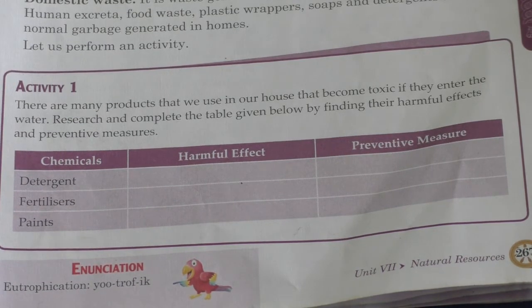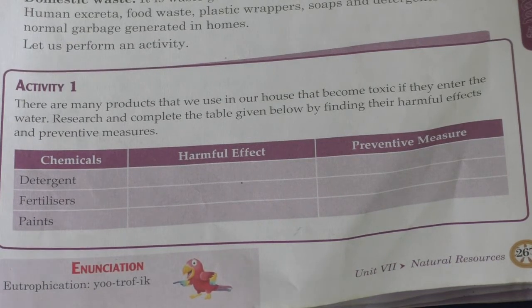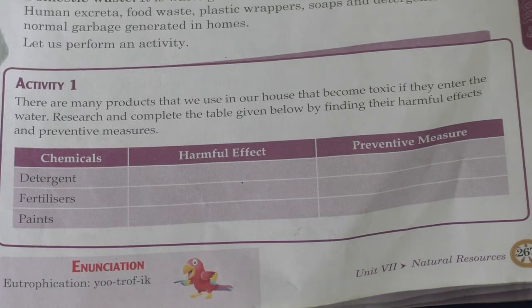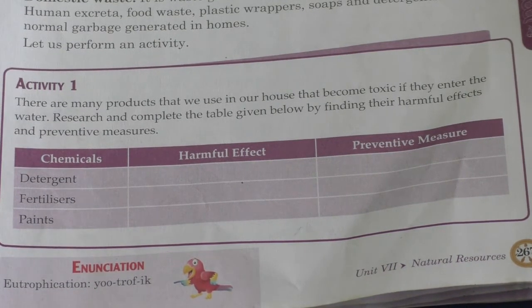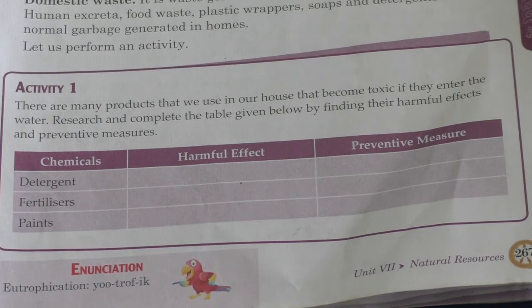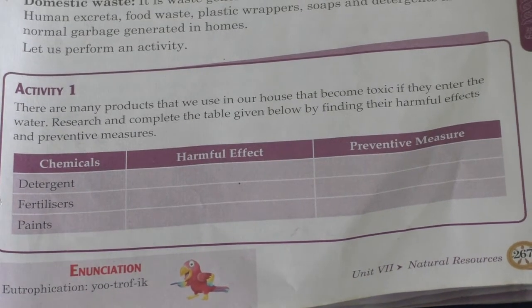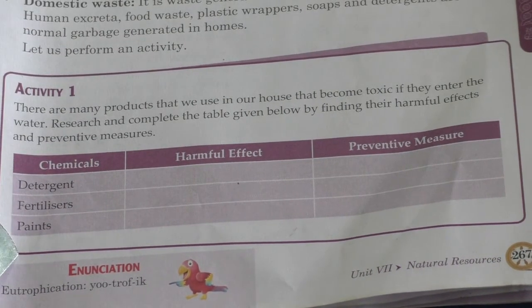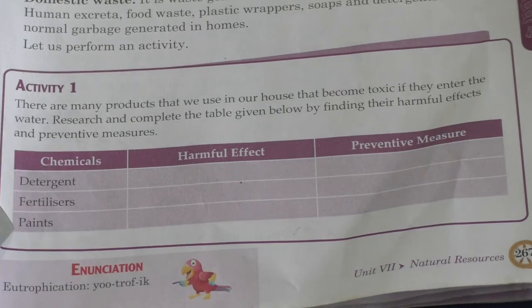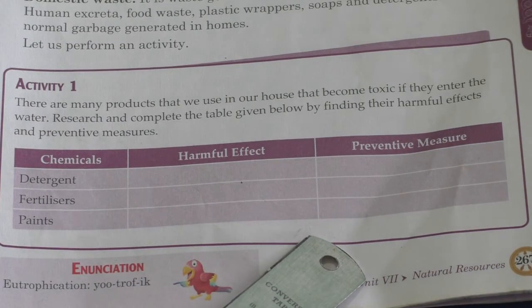So, find out the respective product, and if it pollutes the water, find out the harmful effect and some preventive measures also. For these 3 products they have given, detergent, fertilizers, paints, find out the harmful effect and preventive measure.